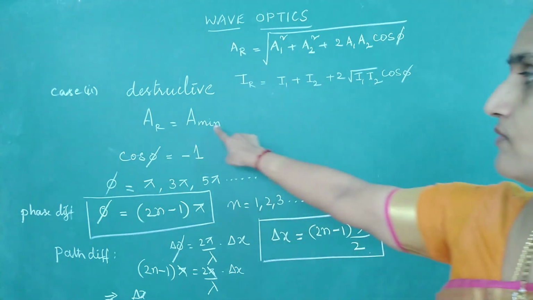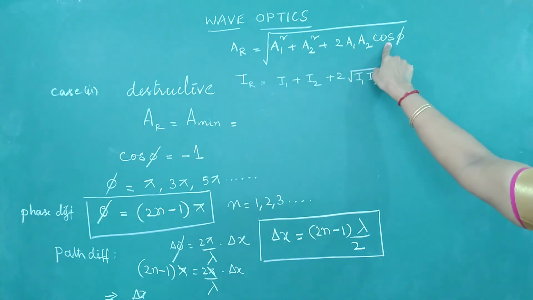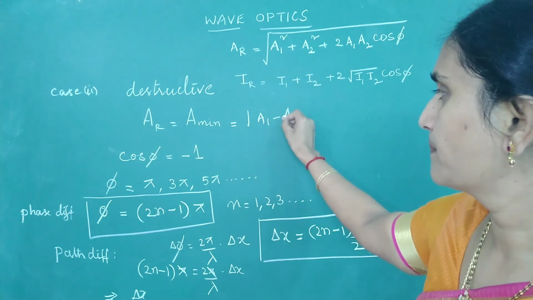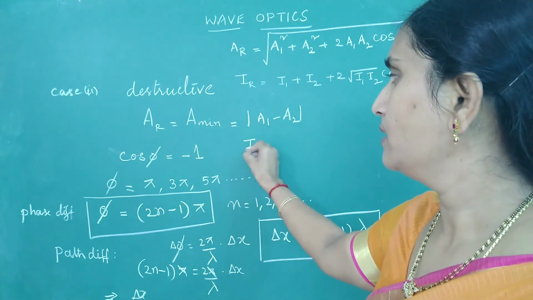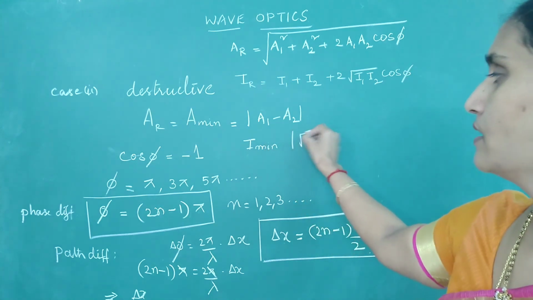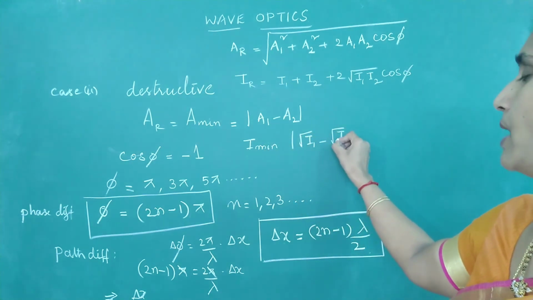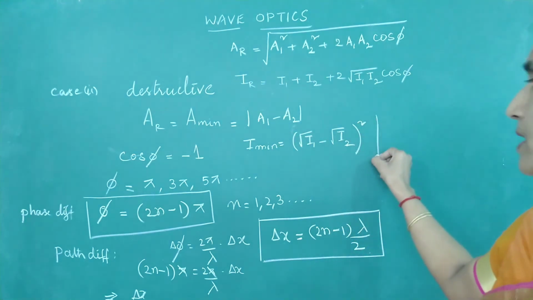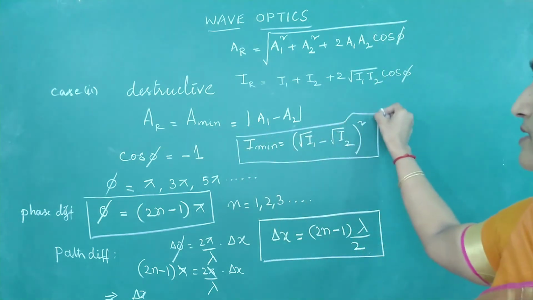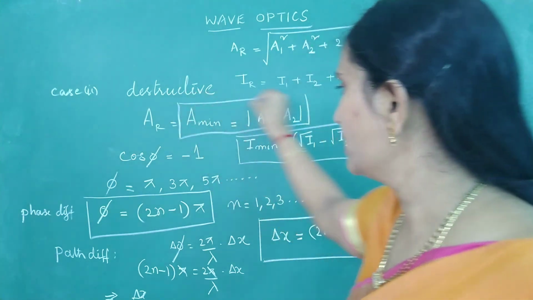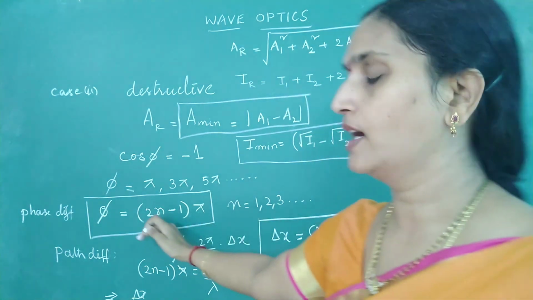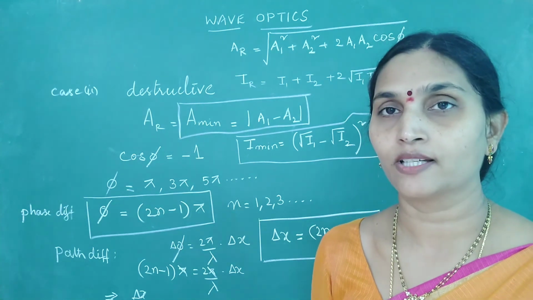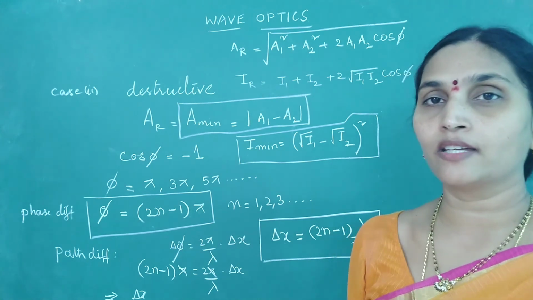Once you get this, I can find out the minimum amplitude. So put cos phi equal to -1. Then minimum amplitude will be mod of A1 minus A2. And similarly, minimum intensity is root I1 minus root I2 whole square. So these formulas give me the minimum intensity, minimum amplitude, path difference and phase difference. Remember these four conditions when you are solving numericals, it will be helpful. So this is all the theoretical way of explaining the interference pattern.